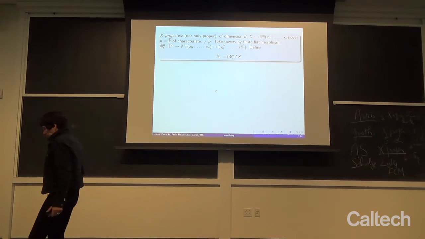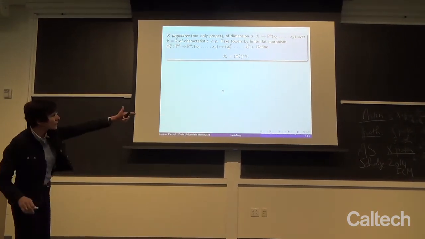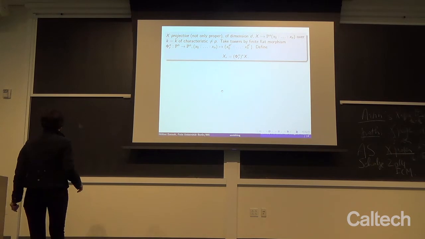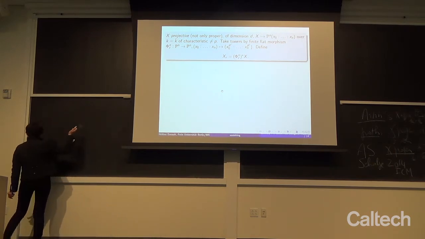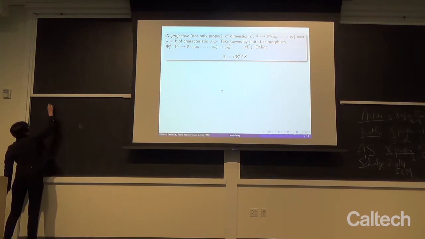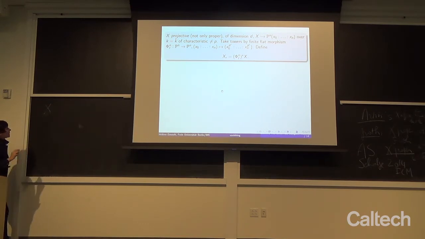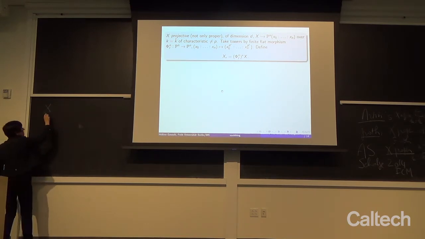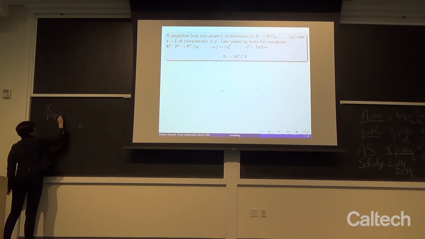So here we need more. If you look at this list here, again we are going to do topological cohomology, and X is going to be proper, but in fact more is requested. X is going to be projective.